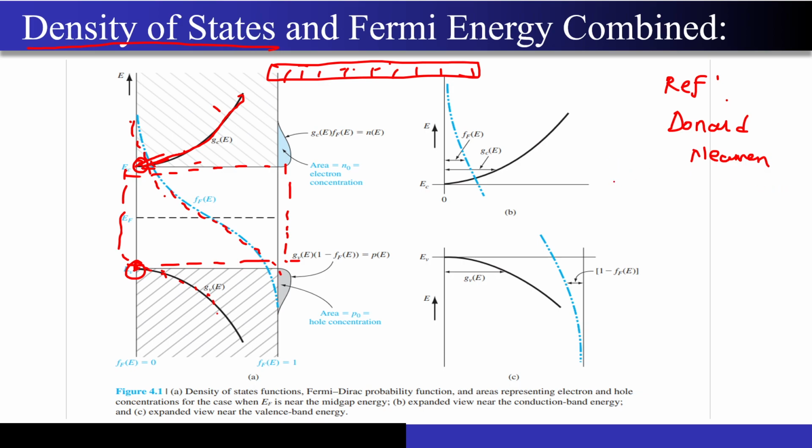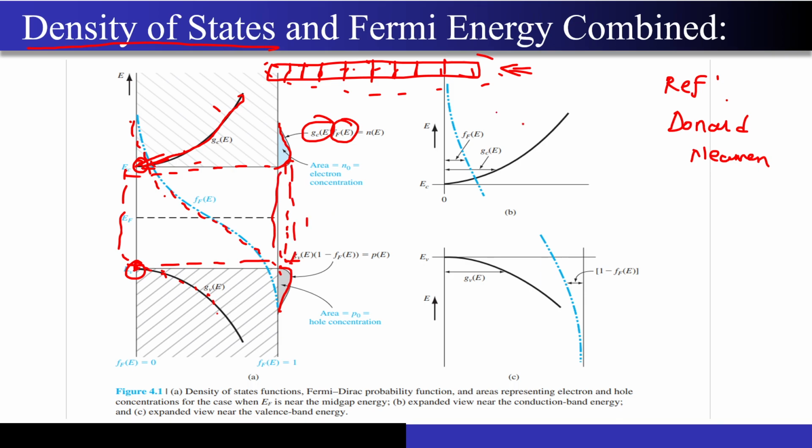Now to calculate the concentration of electrons, you take the product of this density of states and the Fermi-Dirac distribution, because it is nothing but the game of permutations and combinations, right? You must have studied it in class 11th and 12th. The probability that an electron exists at a particular energy level, multiplied by the number of total states available, gives us the concentration of electrons. You can see that the electron concentration peaks over here, and the hole concentration peaks somewhere here, but there is no concentration in between.